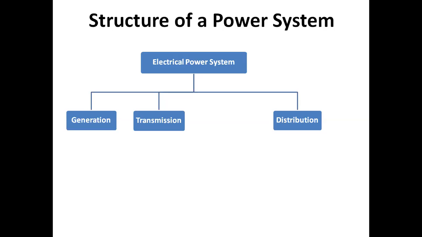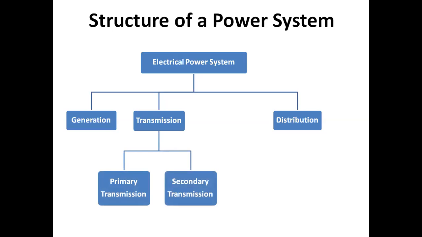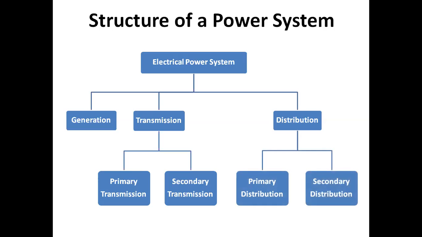Next, the transmission part. The transmission part can be divided into 2 categories: primary transmission and secondary transmission. But in some cases, we consider only one transmission line, not primary and secondary separately. We just consider a single transmission line. But for big transmission lines, we divide the transmission into primary and secondary. Distribution is also divided into primary distribution and secondary distribution.